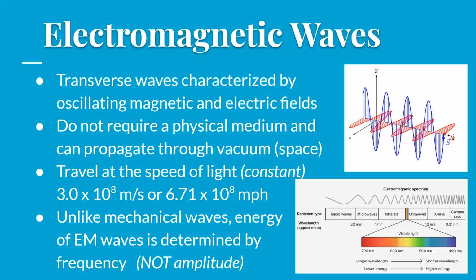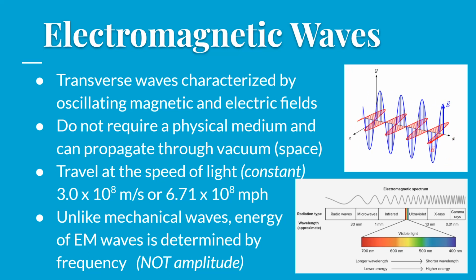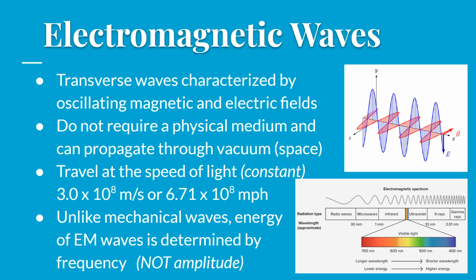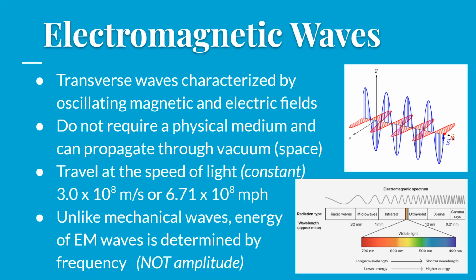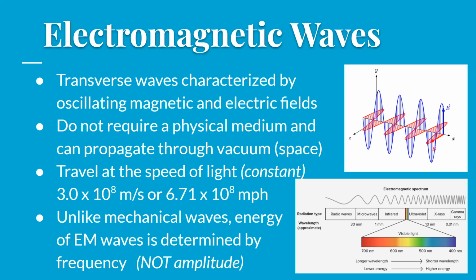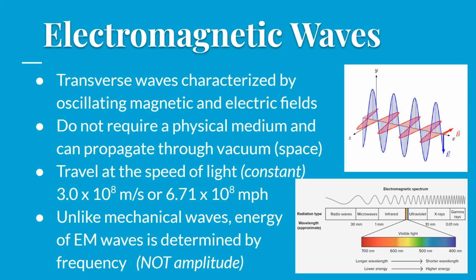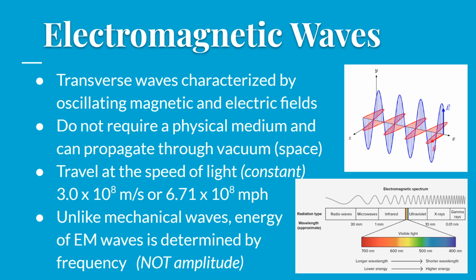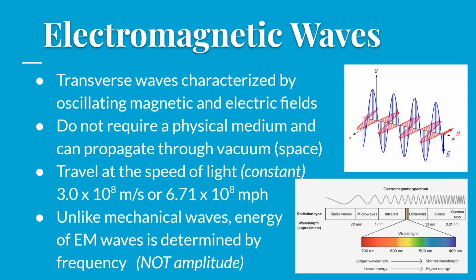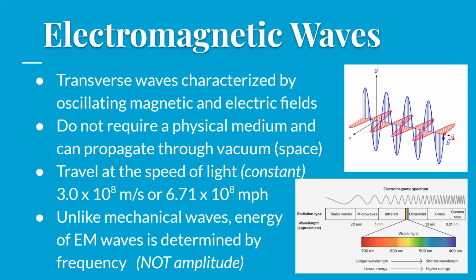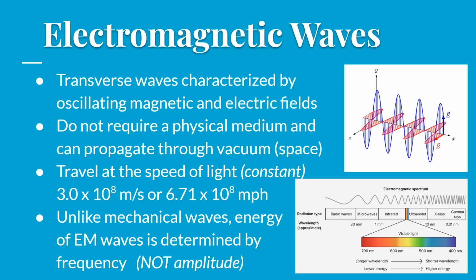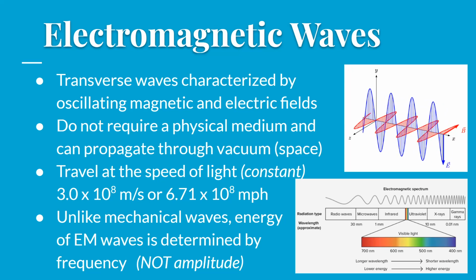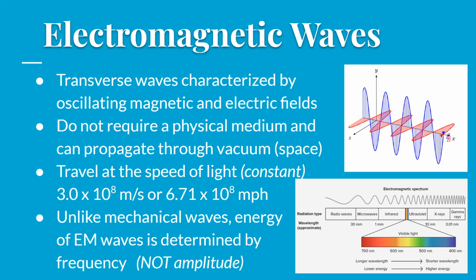So that's one big difference, because in the last unit we talked about how if the wave had greater amplitude, it had more energy, and we had that relationship up there, that the energy is proportional to amplitude squared. That is still true for mechanical waves. That is not true for light. Okay, the energy of our light waves, or our electromagnetic waves, is determined by frequency, not amplitude.